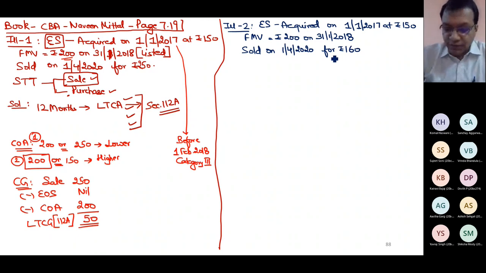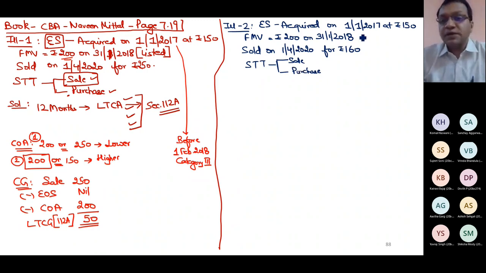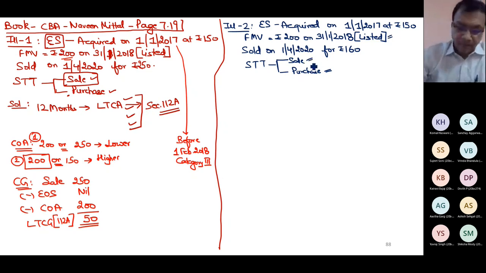STT is paid both at the time of acquisition as well as on transfer, on sale as well as purchase. Share is listed on 31st Jan 18. That means on this date the share was listed. So this share was listed at the time of purchase, as well as at the time of sale. That's it.